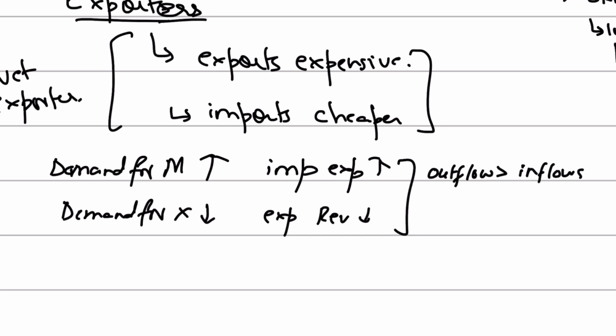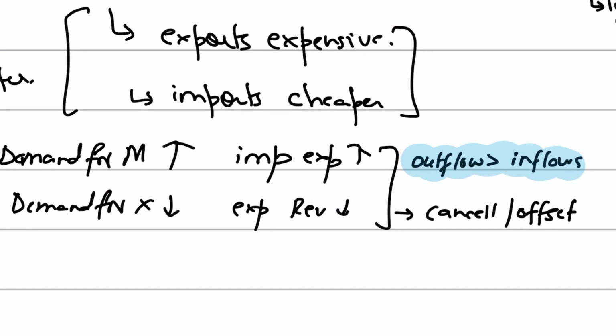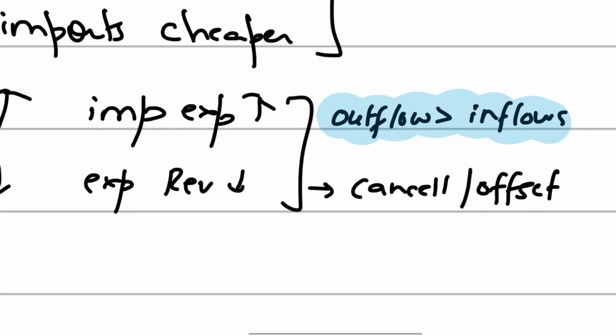Now the impact of this would be that since your import expenditure exceeds your export revenues, it's going to cancel or offset the previous current account surplus. So basically it's going to have a worsening impact on your trade balance.